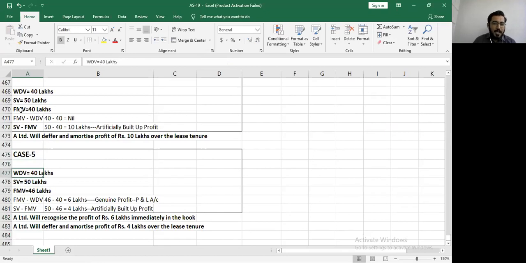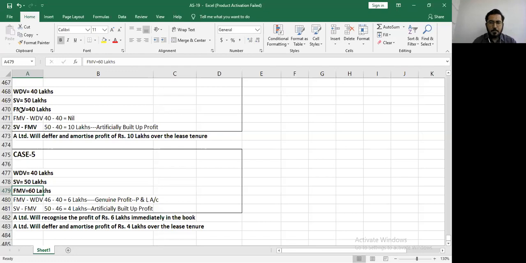Say for example, in this case, the fair market value was 60 lakhs. Then is fair market value important for me in this question? Yes, sir, because then in that case, the selling value will be less than the fair market value.